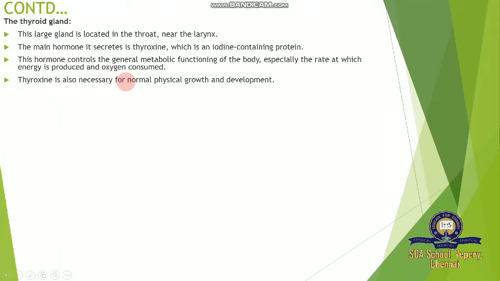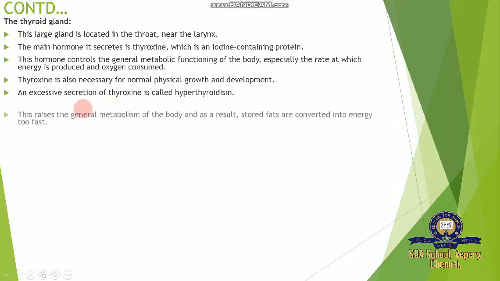Thyroxine is also necessary for normal physical growth and development. Not only metabolic functions of our body, it also controls physical growth and development of the human body and animals also. Excessive secretion of thyroxine is called hyperthyroidism. Hyper means over. Over secretion of thyroxine causes a major problem.